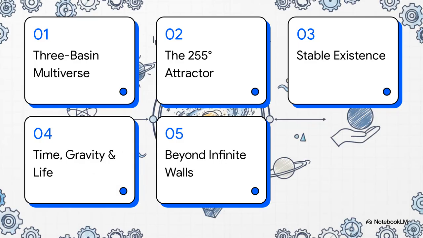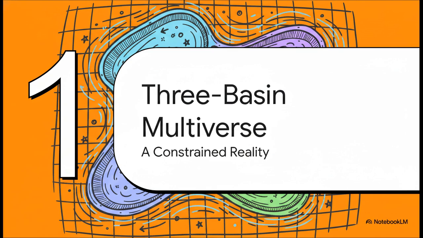So, here is our roadmap for today. 1. The three-basin multiverse. 2. The 255-degree attractor. 3. Mechanics of stable existence. 4. Time, gravity, and life. And finally, 5. Beyond our infinite walls. Let's get right into it. Starting with Section 1, the three-basin multi-universe and the idea of a constrained reality.